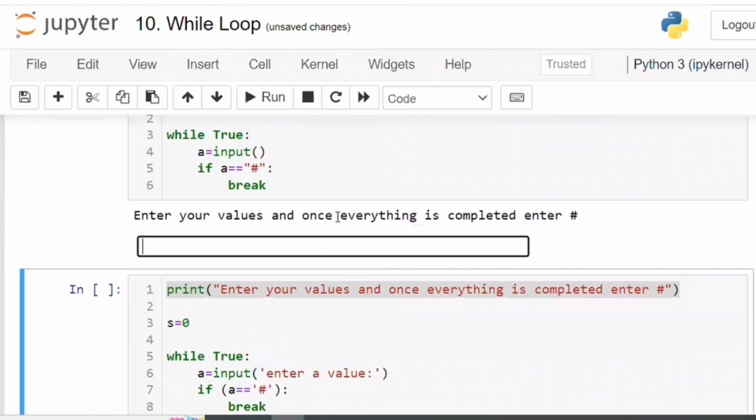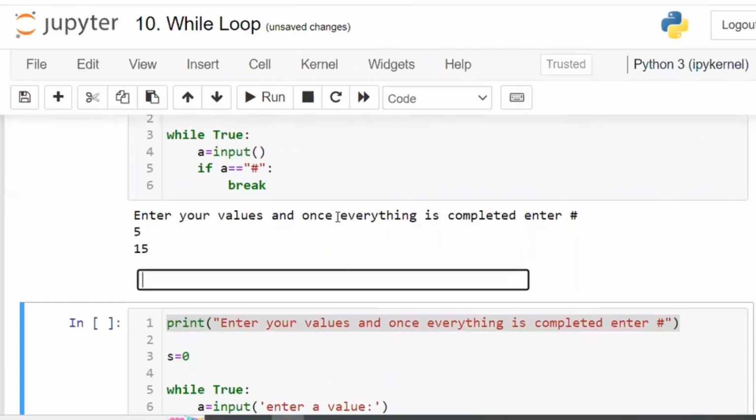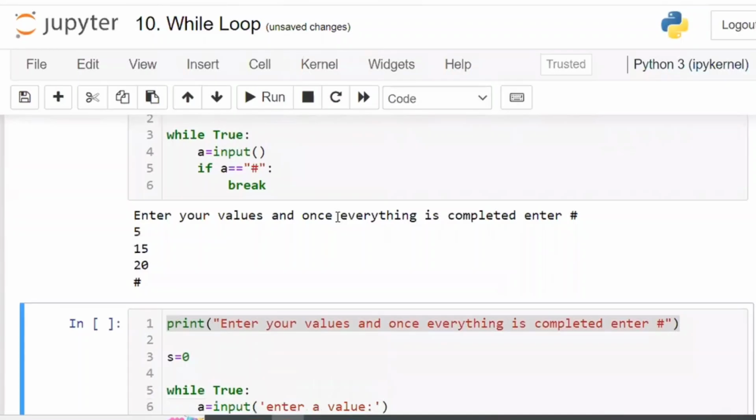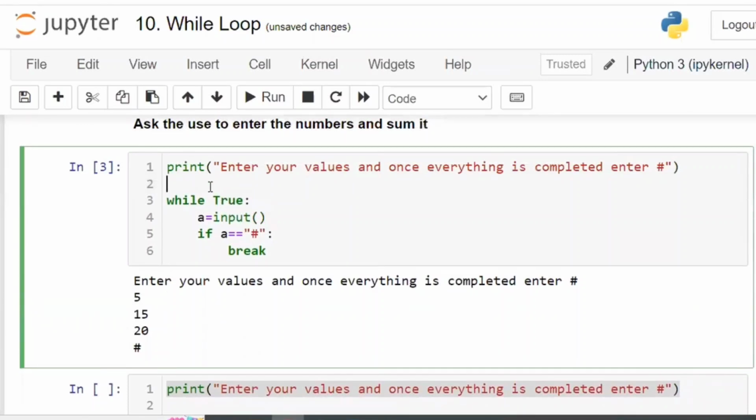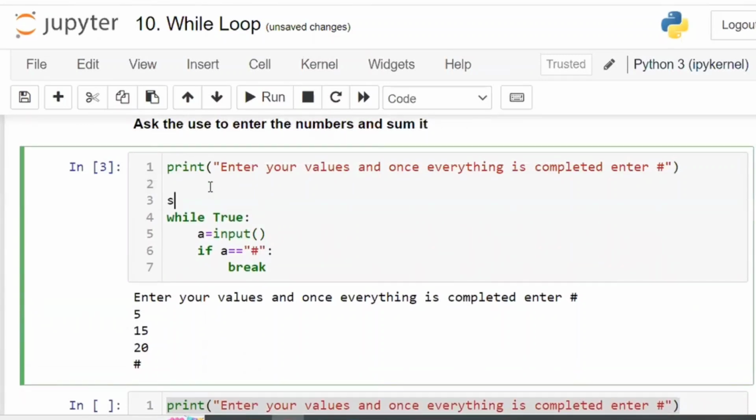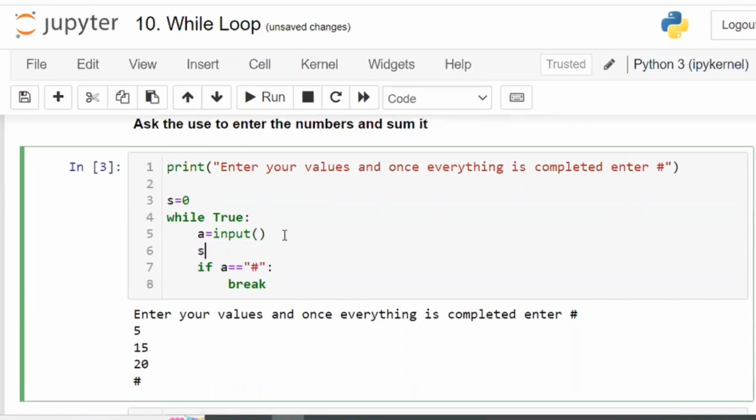Okay, now execute once again. 5, 15, 20, completed. Now enter hash. Now the system will understand you have completed everything. Now what are the numbers you are having? These are the numbers you are having. Now you have to work with these numbers with respect to the sum. So I'm going to initialize sum with 0, and I'm going to do sum is equal to sum plus I.